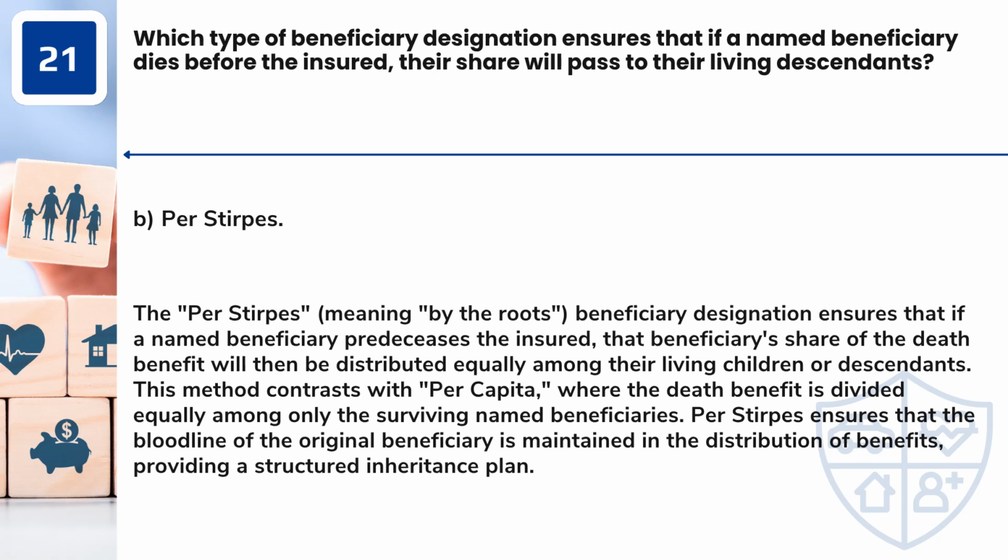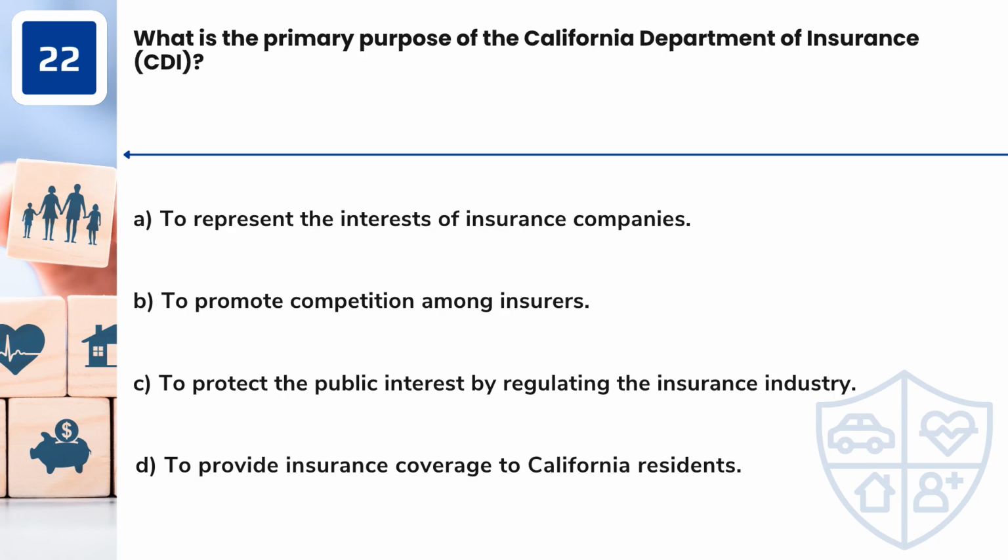inheritance plan. Question 22. What is the primary purpose of the California Department of Insurance, CDI? A. To represent the interests of insurance companies. B. To promote competition among insurers. C. To protect the public interest by regulating the insurance industry. D. To provide insurance coverage to California residents.